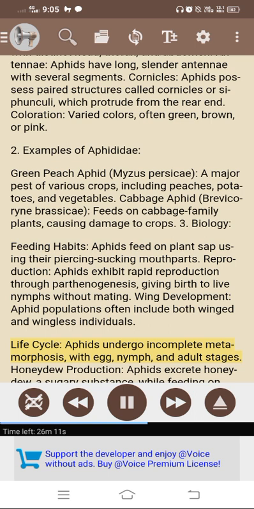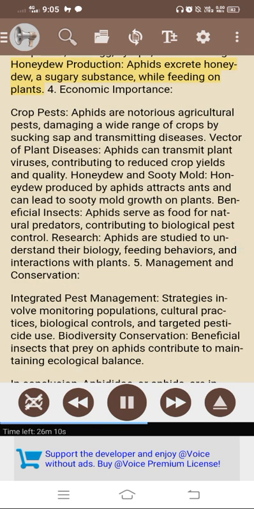Life cycle. Aphids undergo incomplete metamorphosis, with egg, nymph, and adult stages. Honeydew production. Aphids excrete honeydew, a sugary substance, while feeding on plants. 4. Economic importance. Crop pests. Aphids are notorious agricultural pests, damaging a wide range of crops by sucking sap and transmitting diseases.